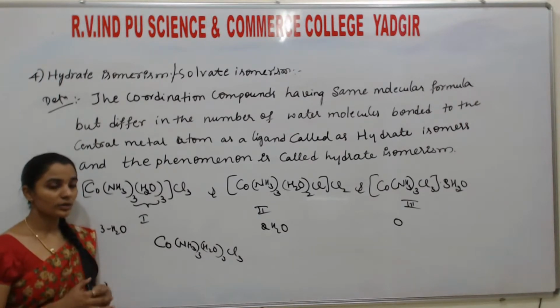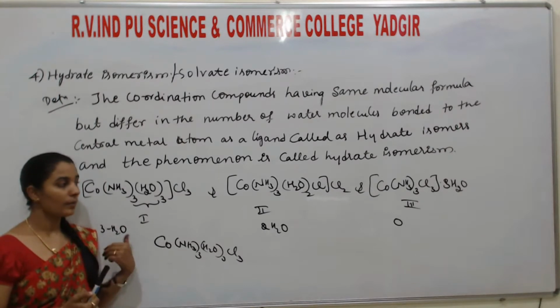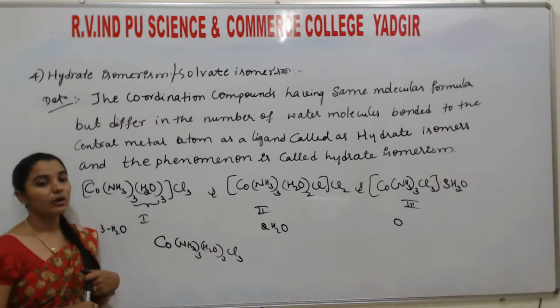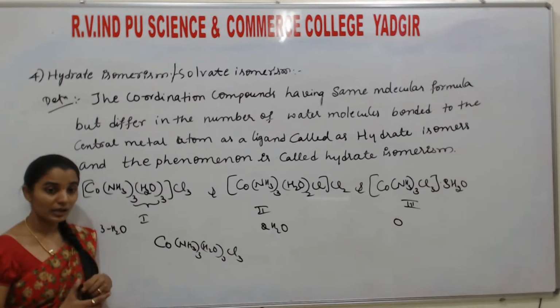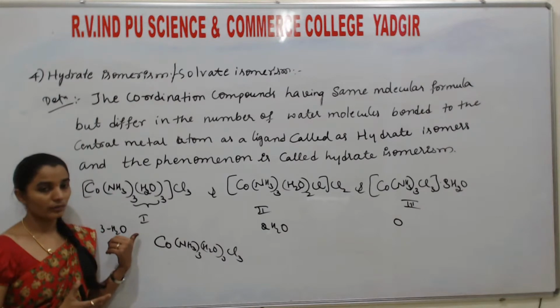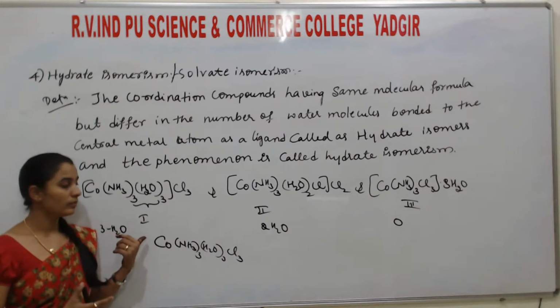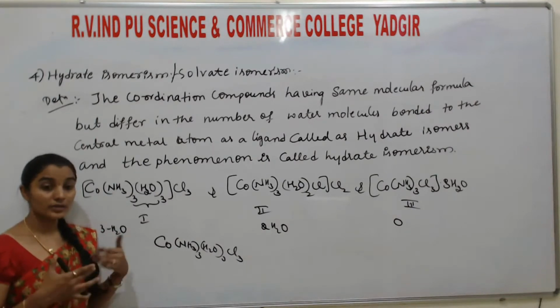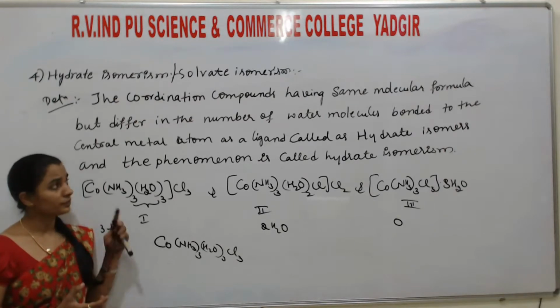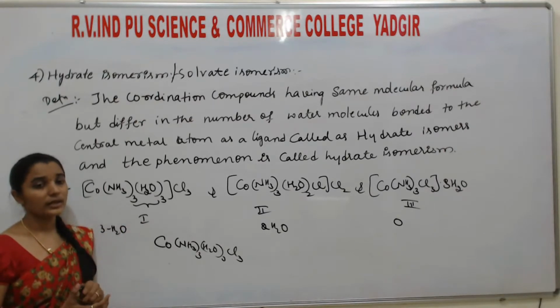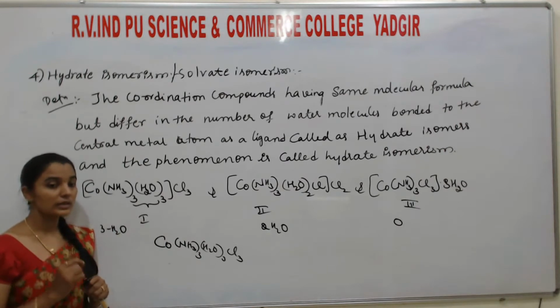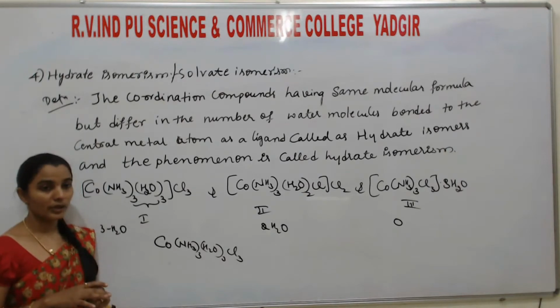Once it is bonded through sulfur, or it may be bonded through nitrogen. If CN is there, it may be bonded through carbon or through nitrogen. So the coordination bond is formed by different atoms of the same ligand. That type of isomerism is called linkage isomerism. This is possible when ambidentate ligands are present in the coordination compound or complex.